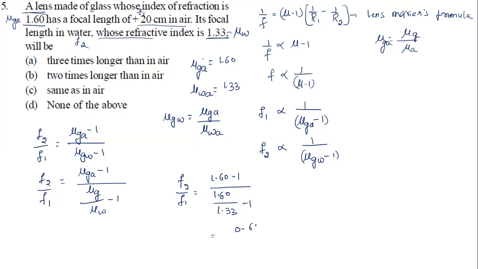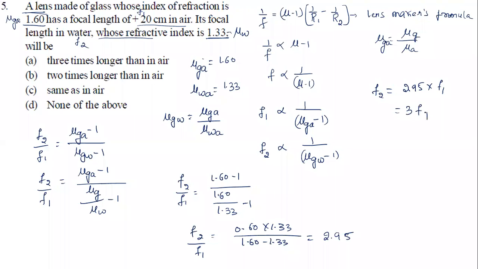It is 0.60 into 1.33 divided by 1.60 minus 1.33, because 1.33 will take an LCM and come to the numerator. You're going to simplify this and get F2 by F1 equal to 2.95. F2 equals 2.95 times F1. 2.95 means it will be 3, right? 3 times F1.